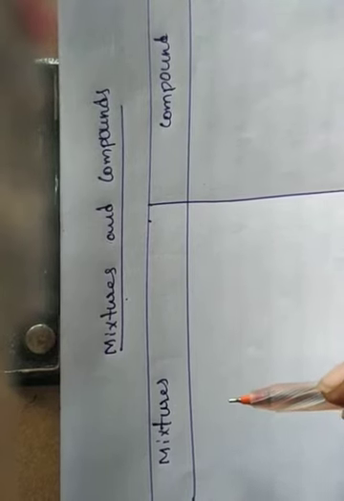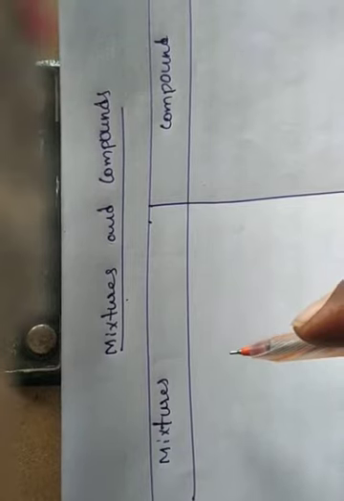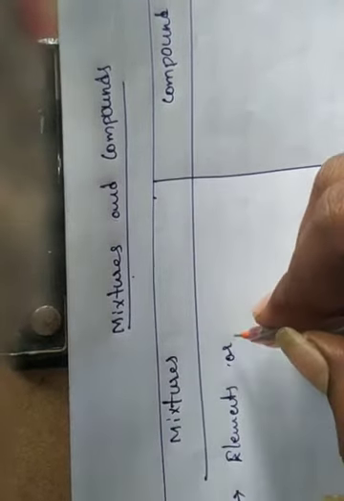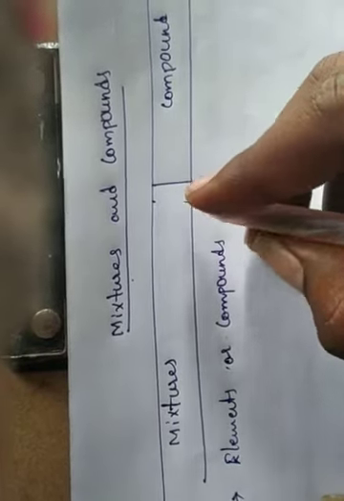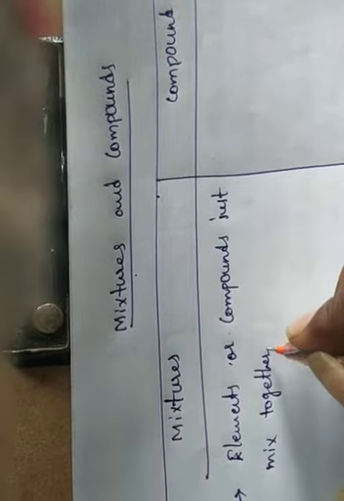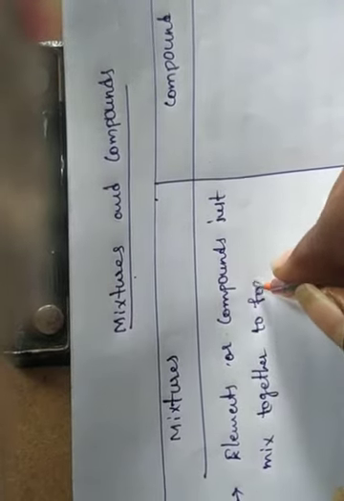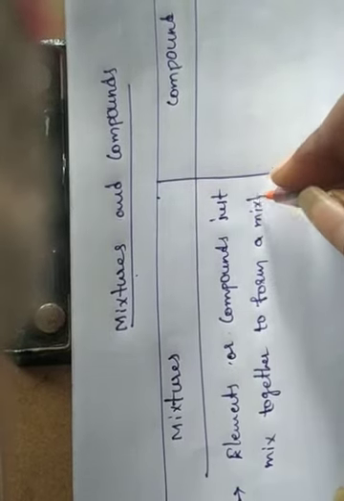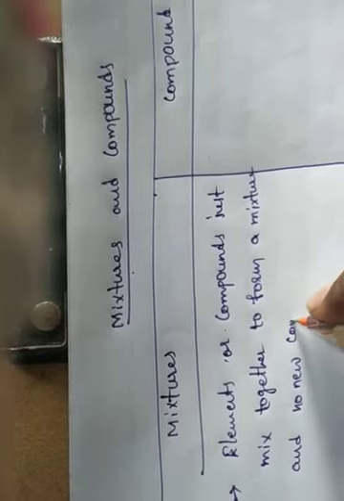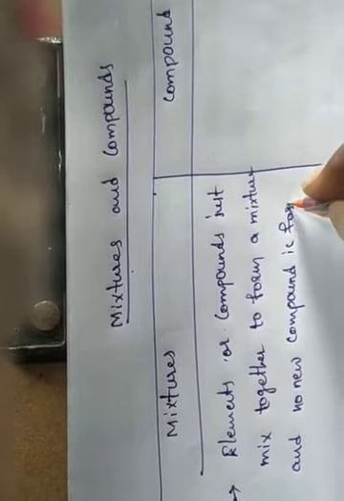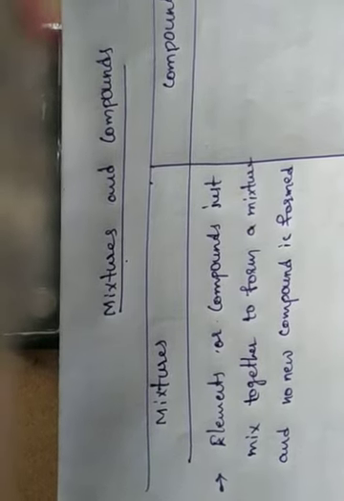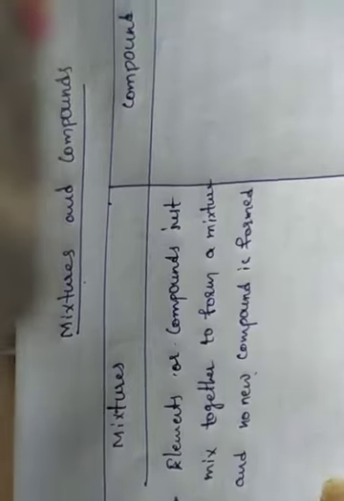So, first point, mixture. Elements or compounds are just mixed together to form a mixture, and no new compound is formed. That is called a mixture.